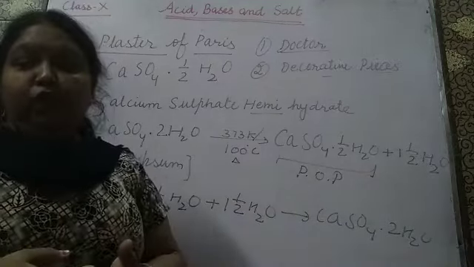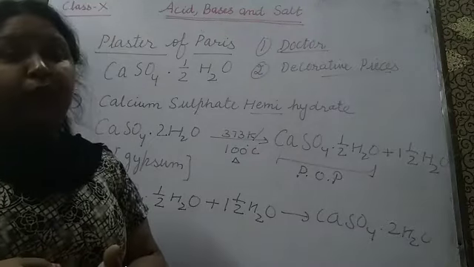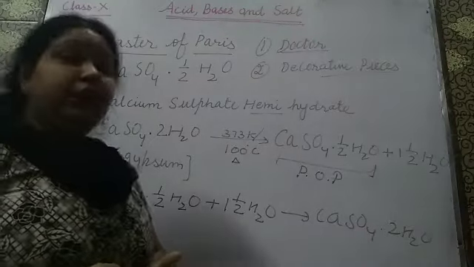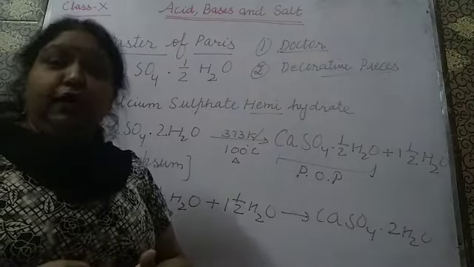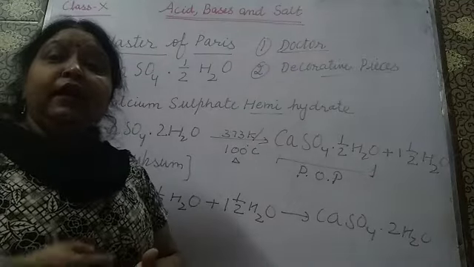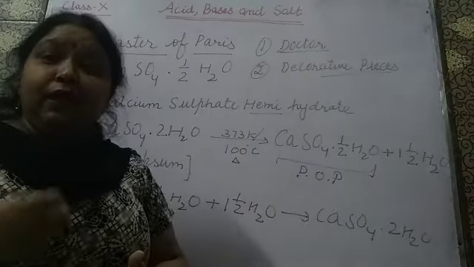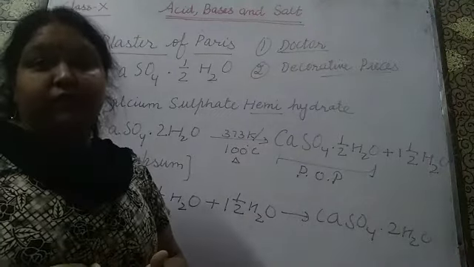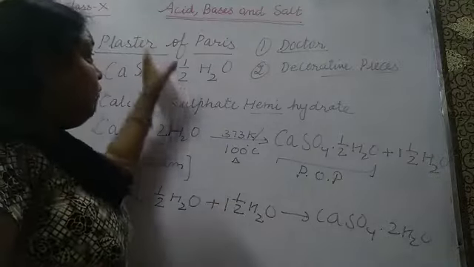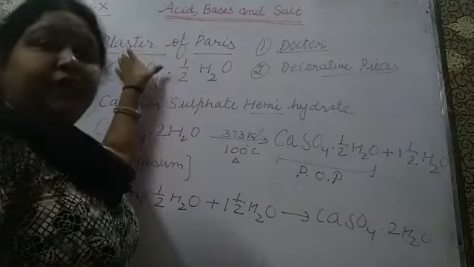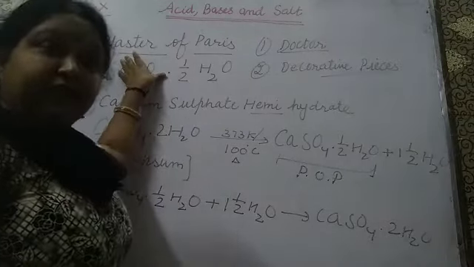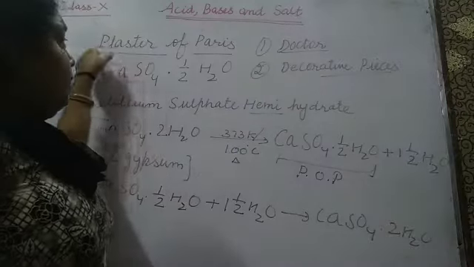If you have any doubt in this chapter, you may ask me and clear your doubts. Although this chapter is very easy, it requires practice, and in one of my videos I have explained how to learn this. First of all, write the name, then write the chemical name. If they have any general name, write that, like POP.